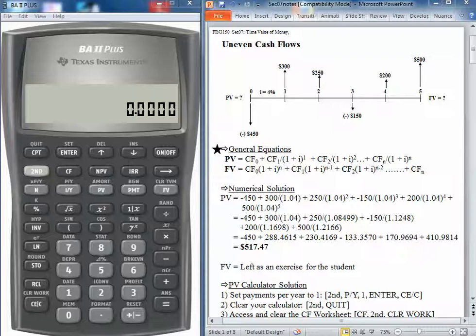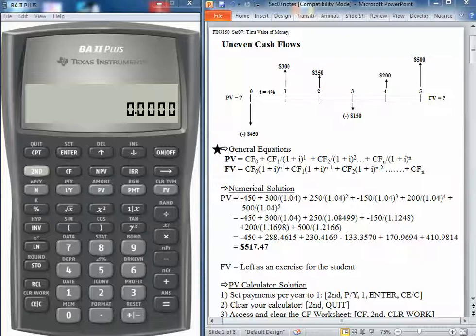We can also solve for the future value. But we cannot use the annuity equation because these cash flows are uneven. They're not equal. So we treat each one of these cash flows as individual and we discount to the present. You can see cash flow 0 here, there is no discounting to the present because it is at time period 0. We take the first cash flow, discount it 1 period, the second cash flow discounted 2 periods, all the way up to the nth cash flow.